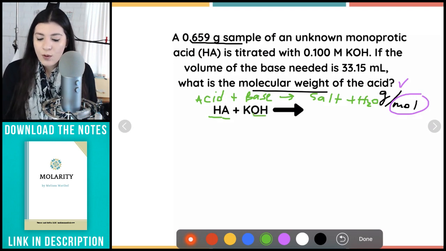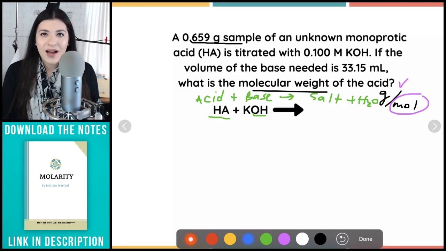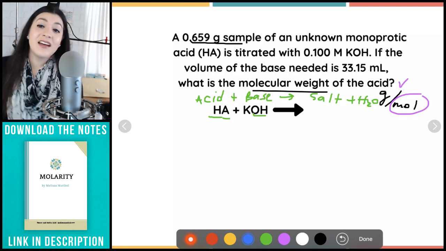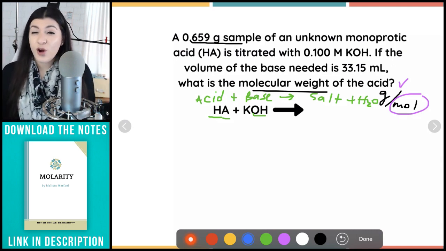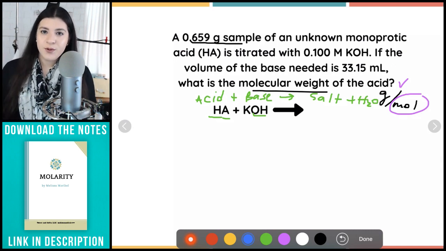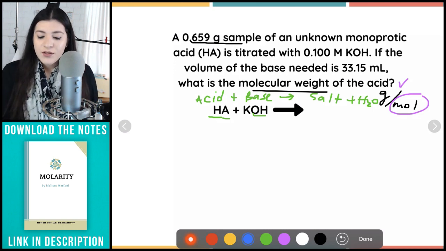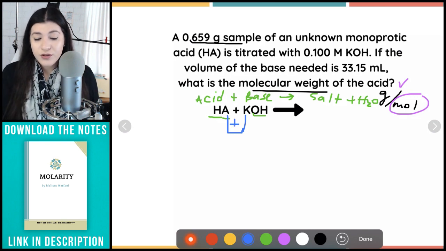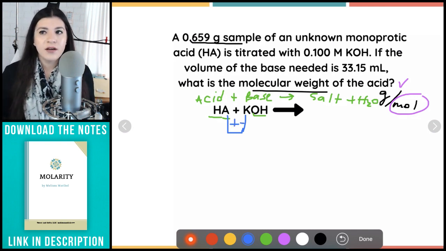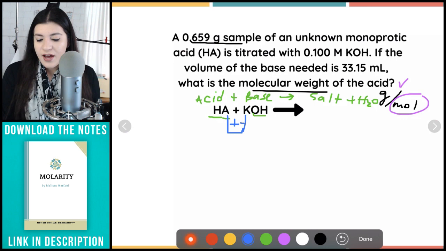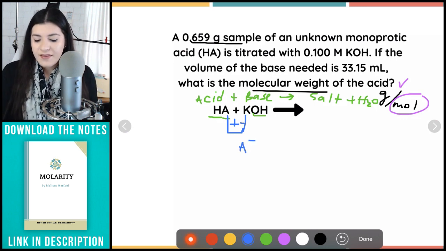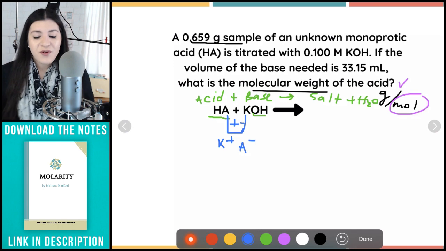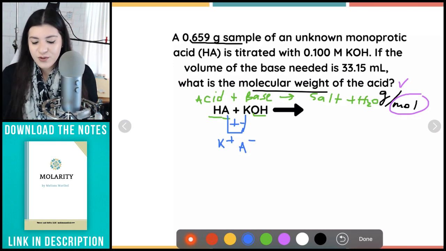So in this case, remember, this is going back to the inner and the inner, outer and the outer. And all that was my little trick of predicting products with double displacement reactions or double replacement reactions. So this is where these inner elements combine. And we always want the metal first, which is positively charged, and then the nonmetal, which in this case is going to be represented as A. So A is going to be, let's say it's -1, and then K would have been a +1. I know that A would have been -1 just because there is no subscript on H. That's how I knew.